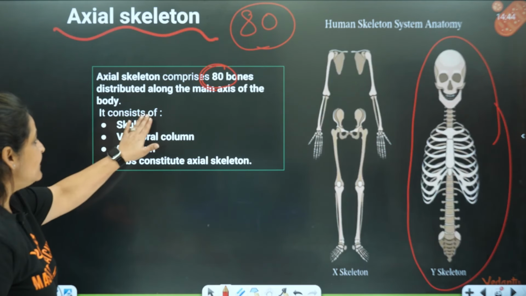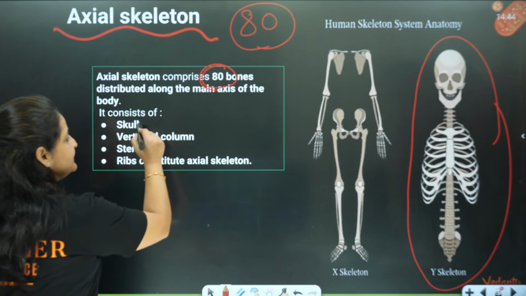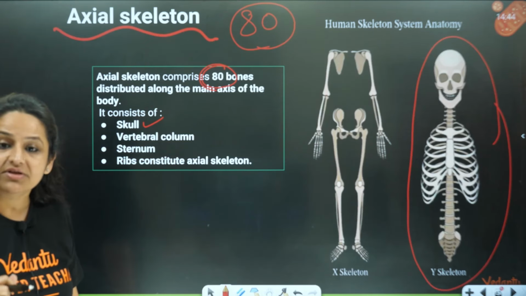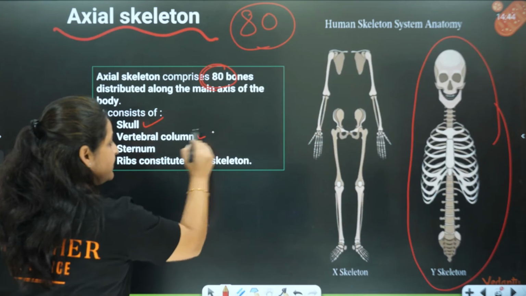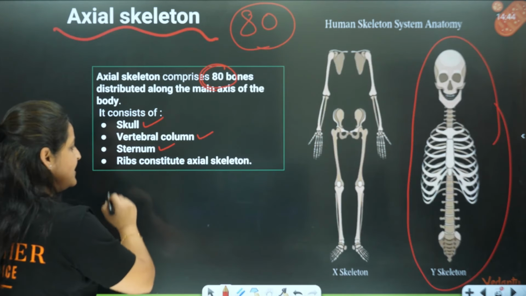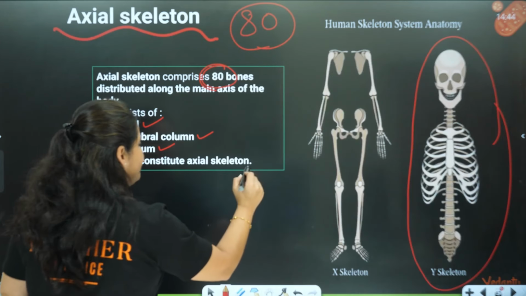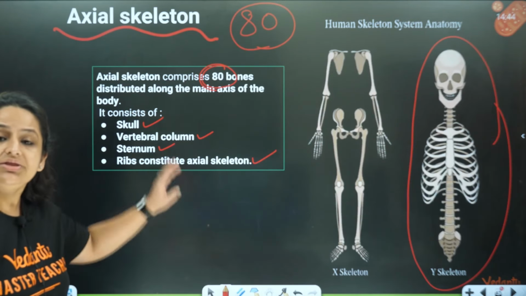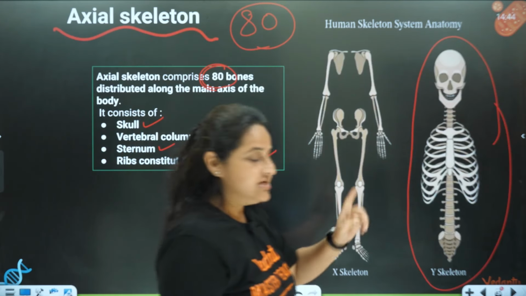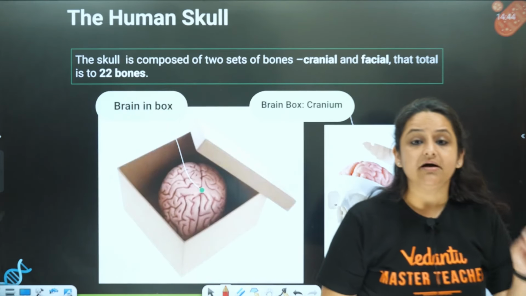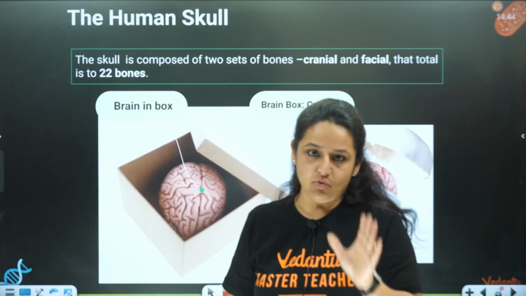Now, axial skeleton, it consists of what? It consists of the skull, so we'll talk about the skull. It consists of the vertebral column. It consists of the sternum, and it constitutes the ribs. All right. So these four parts we are going to discuss. These four parts we'll see comprise to form the 80 bones.